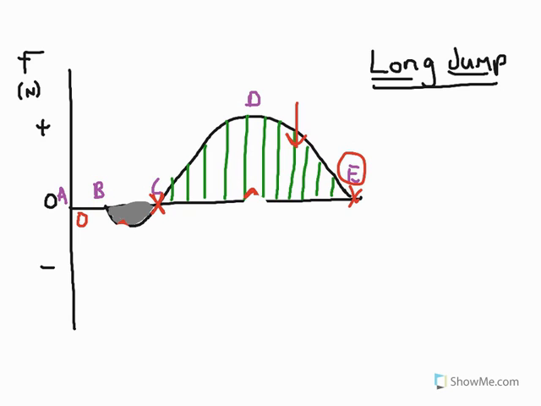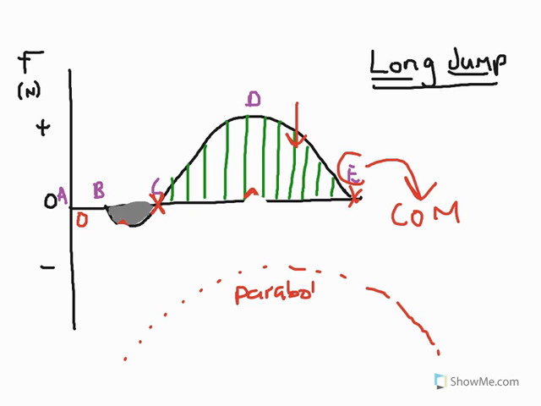So now we want to have a think quite carefully about how this point E relates to the centre of mass. We know that for a high jumper, because the human body is heavy and therefore has a large inertia, once the toe leaves the ground, the flight will follow what we call a parabolic flight path, because the weight of the body is the dominant force, and therefore we achieve a parabola.